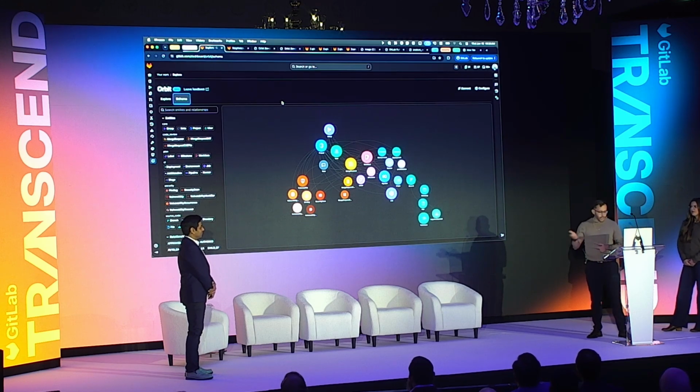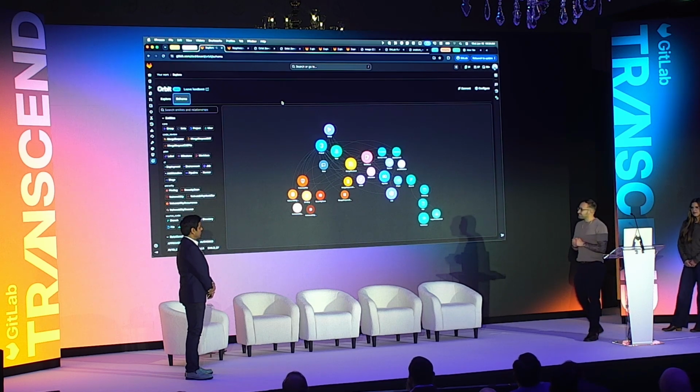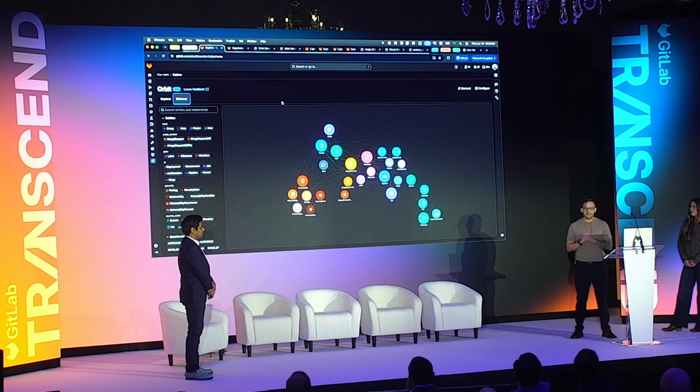So to touch on that a little bit more and how this improves agentic outcomes, I'd first like to ask everybody, has anyone ever gone through the painful experience of refactoring a code base? I don't know, maybe show of hands? Me too, it's not fun. So with that, let's pull up a little bit of an example of what Orbit can do for you.